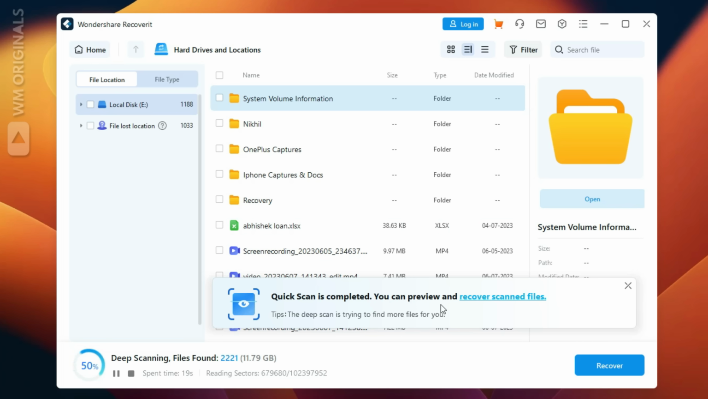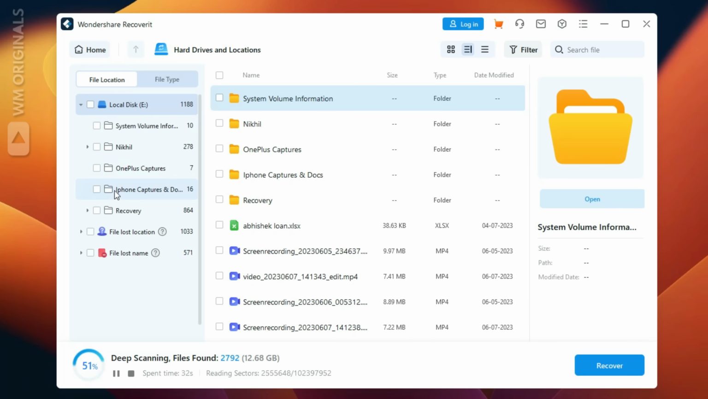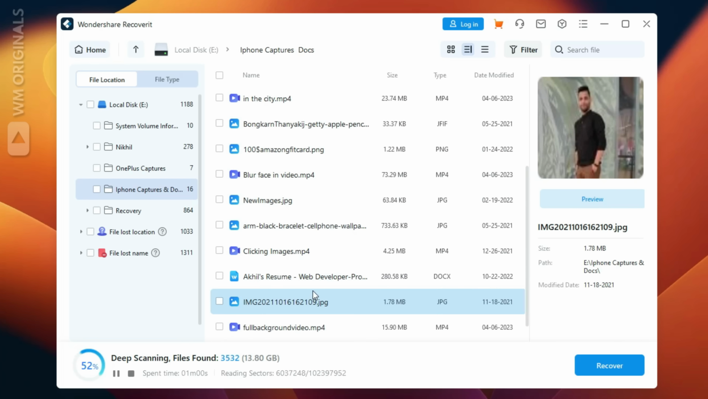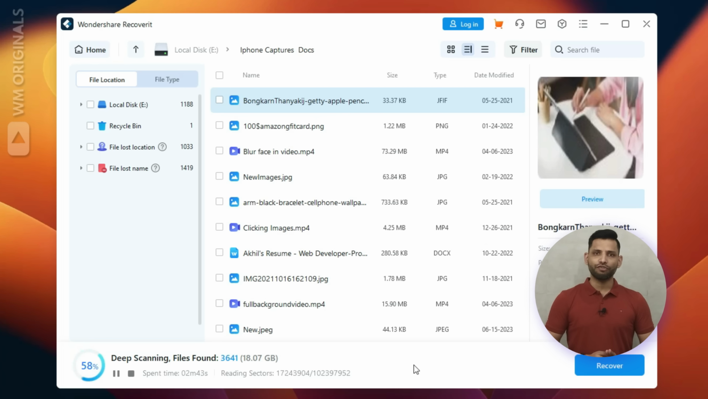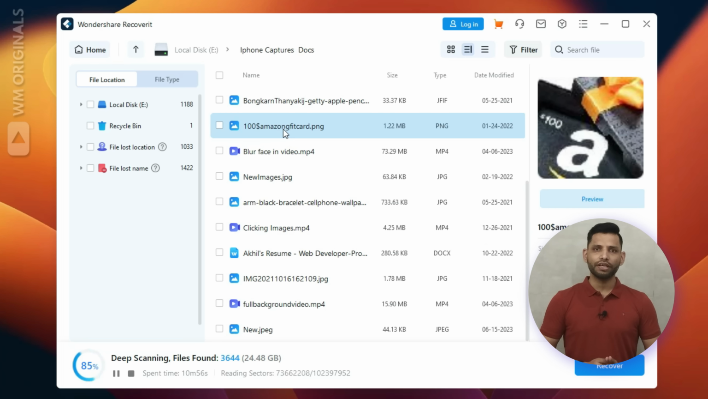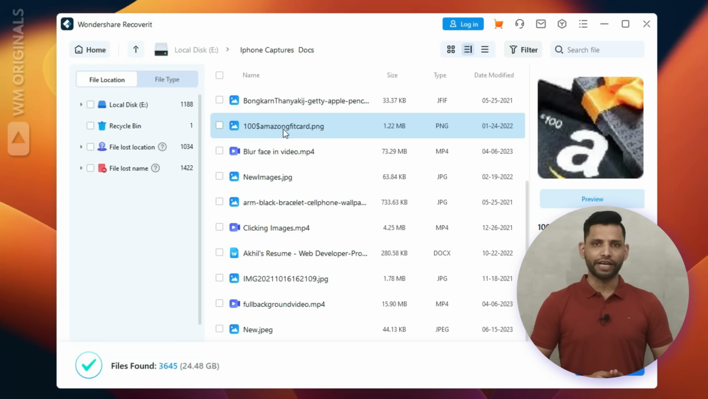You can preview and recover scanned files. Meanwhile, Wondershare Recover It will continue deep scanning to find more files. We can check for the files that are available to recover after a quick scan and can also preview them. Also, we can stop deep scan if we find the files that we wanted to recover. If not, let it complete. Deep scan will take time depending on your drive size.